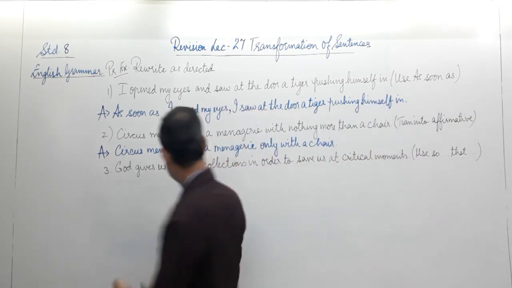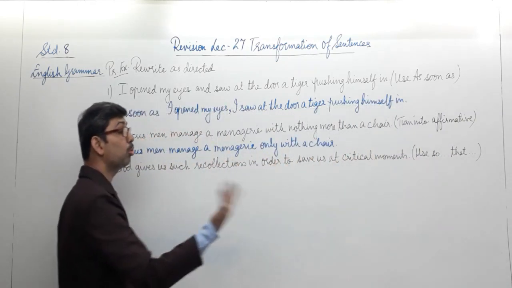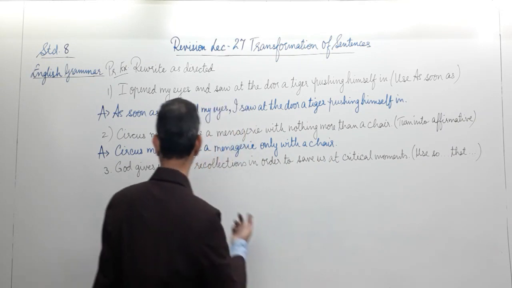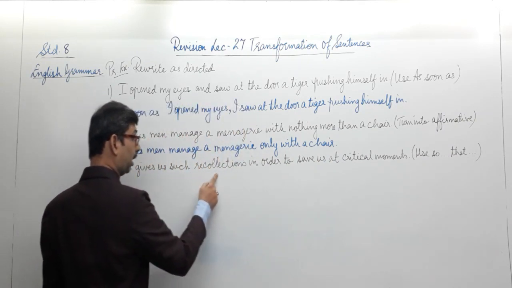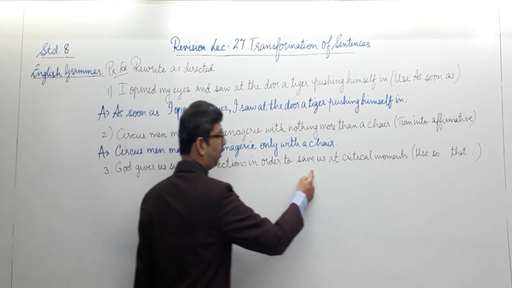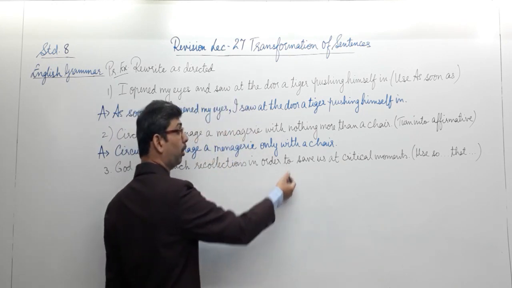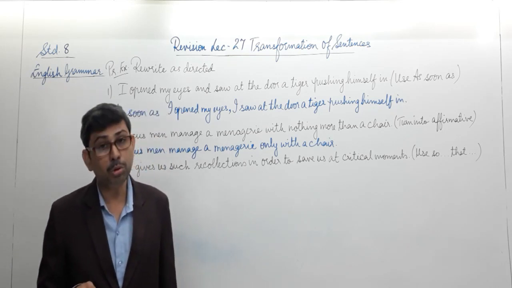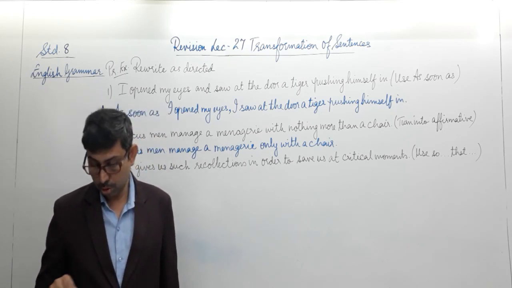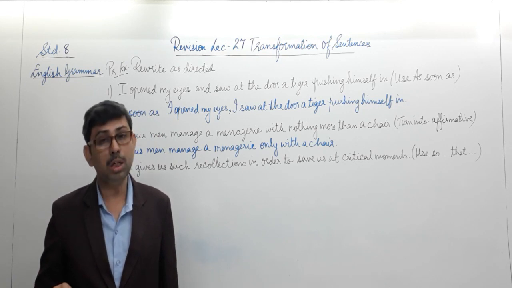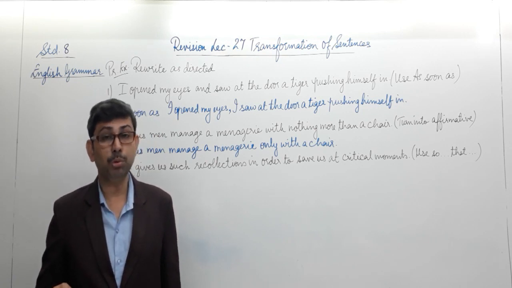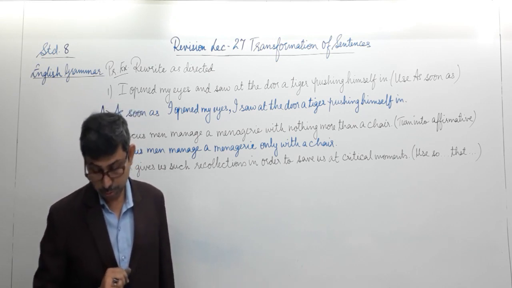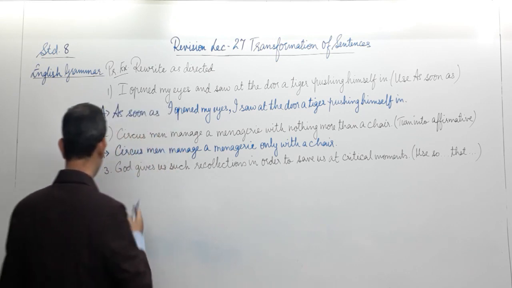Well, when we have such an instruction to use so that, it is also sometimes said remove too and to, which you can see over here. God gives us such recollections in order to save us at. So we have only the word to over here and not too, but it is also used with too and to. So here we have been instructed to use the word so that. Therefore, we have to eliminate and change the word to. Let us see how we are going to do this. God gives us such recollections.